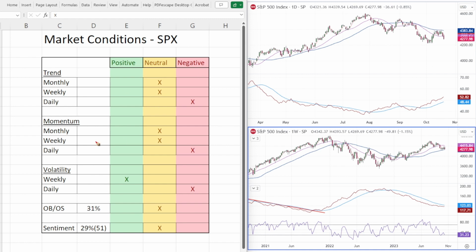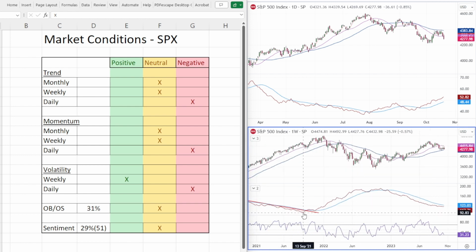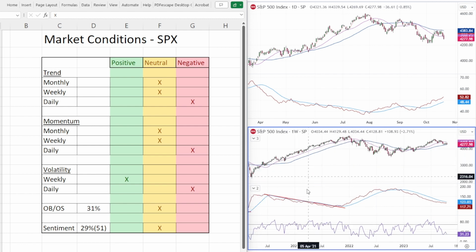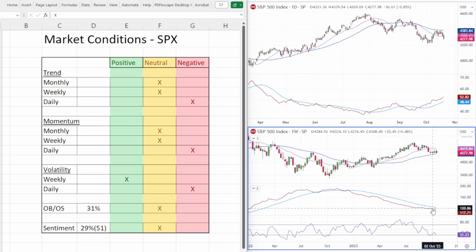Here's the thing. If we look at what's going on with the volatility, we've got a bullish setup on the weekly, and that is because this average true range continues to go down. It's starting to flatten out a little bit here. It hasn't actually turned up. If you go back and look at this average true range, it will tend to turn up prior to big drops. I can go back through all these big drops, and it'll usually at least show a sign that it's tilting up, even if it's not above the moving average.